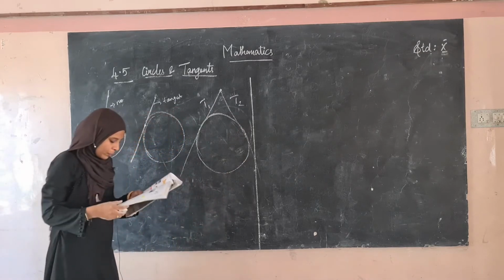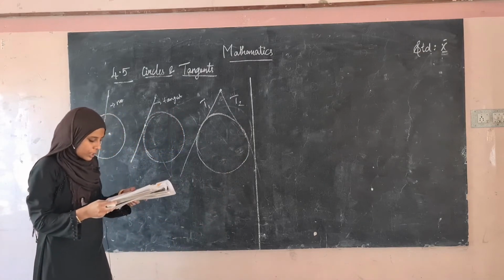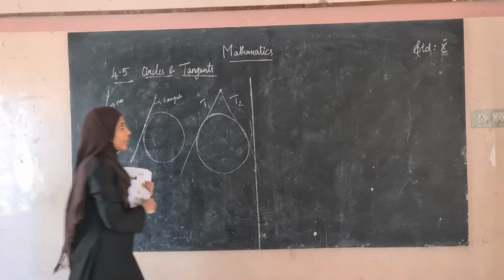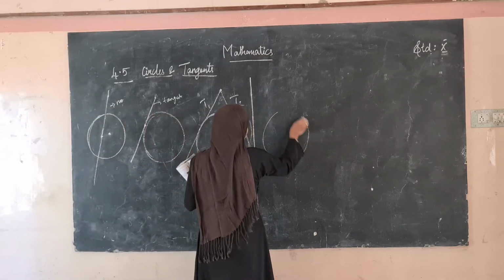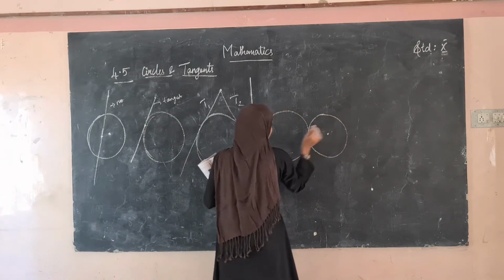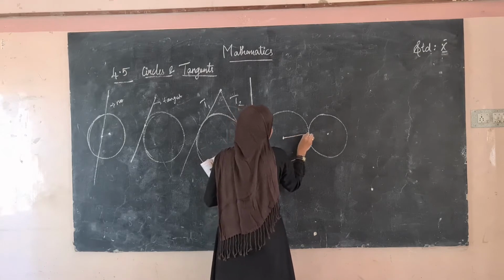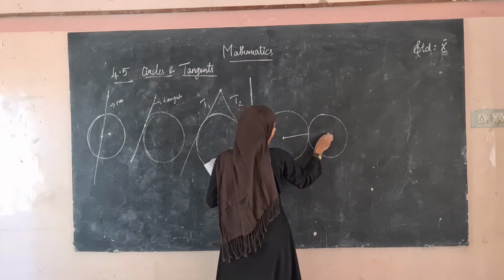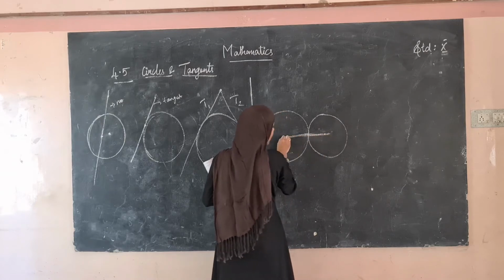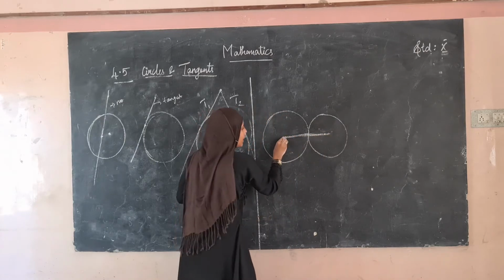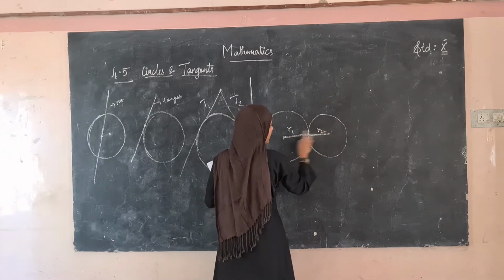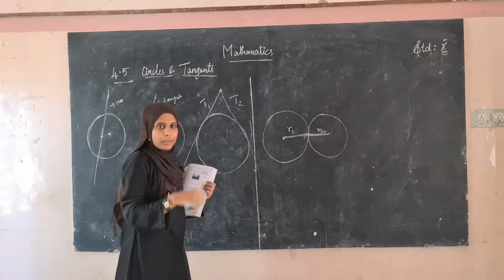This is one property. And see here, next one is if two circles touch externally, the distance between their centers is equal to the sum of their radii. So how is this? If this is one circle and this is the second circle, this will be the center and here this will be the center. This is the radius of this circle and this is the radius of this circle. So what is the distance between their centers? From this point to this point, if this is R1 and this is R2, it is the sum of their radii.